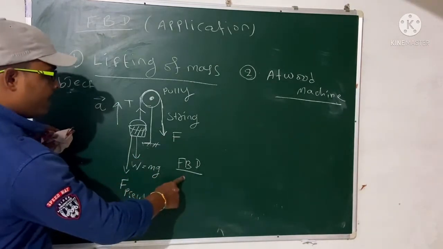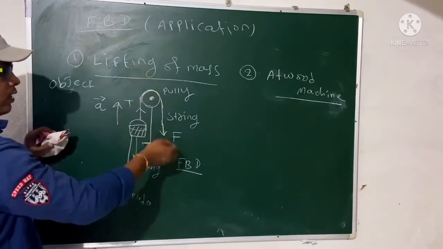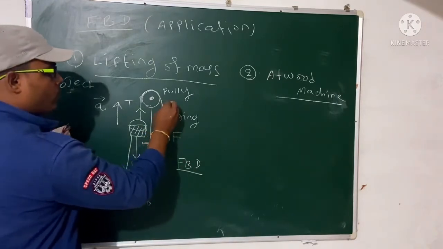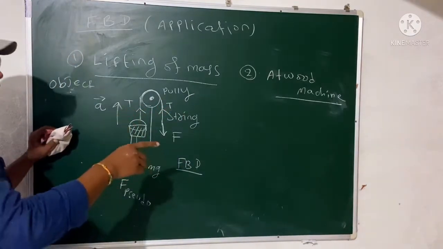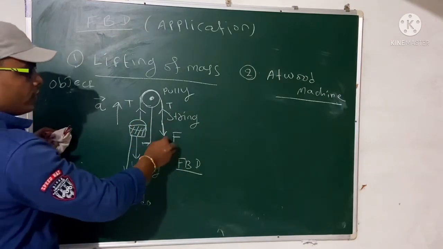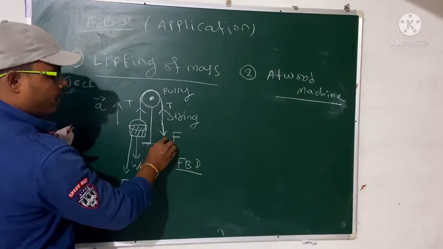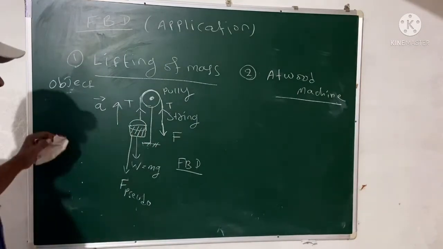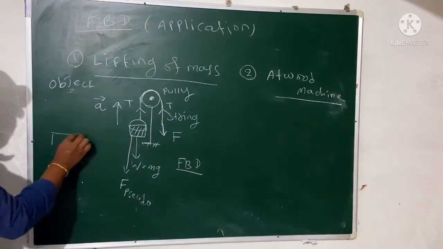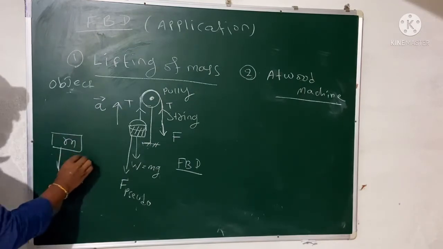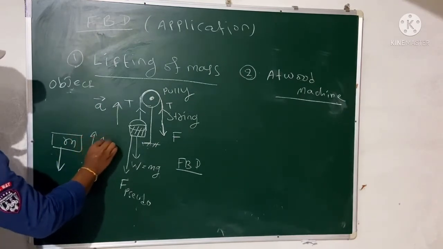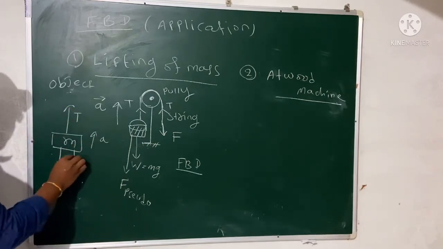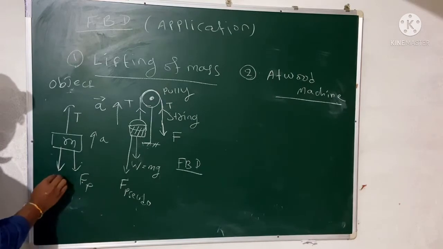So what is the FBD? T is towards the string, right? We are giving force to the string now. So here also tension. There is the same string. This string is connected to here. That means this is your hand. Okay, so this is your one hand, and this is the tension connected to your pocket. So the structure is like that. You have some mass M, and the mass is moving upward. So this is the direction of acceleration, and one tension force is there that is connected to the string, and one pseudo force is there. So pseudo force is there, weight is there.